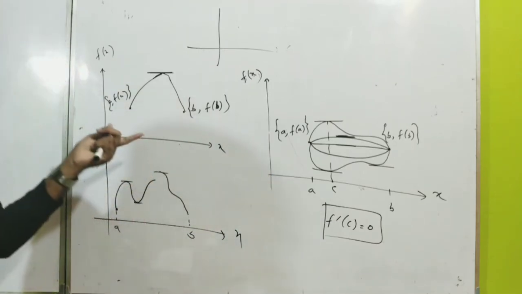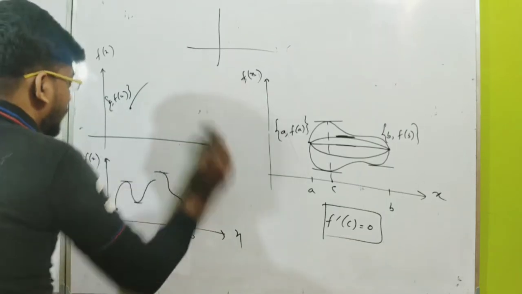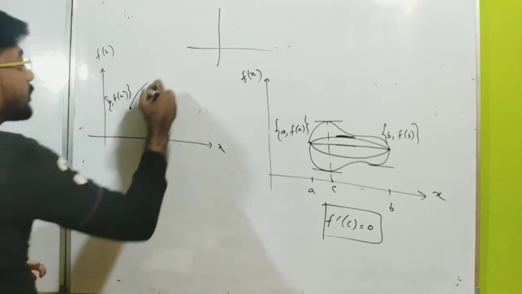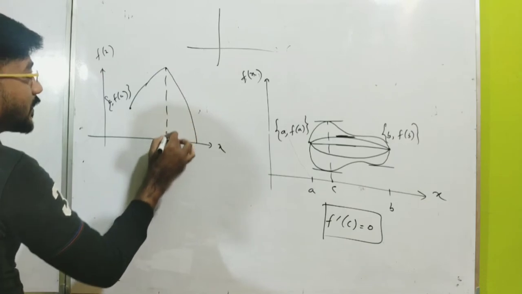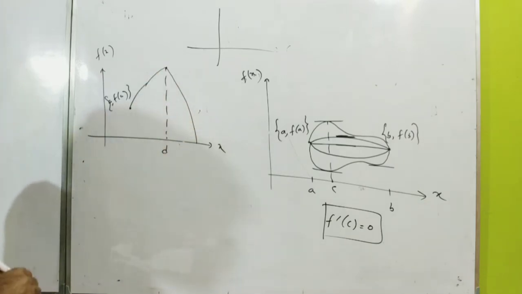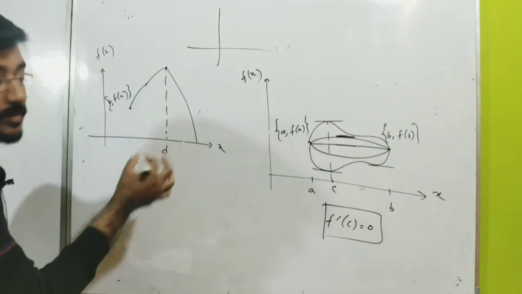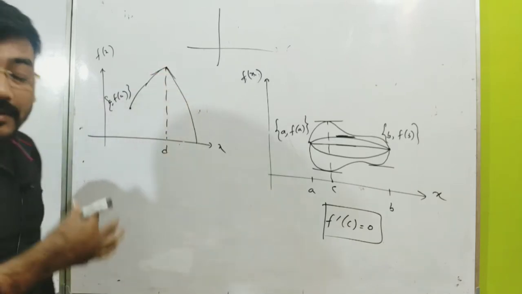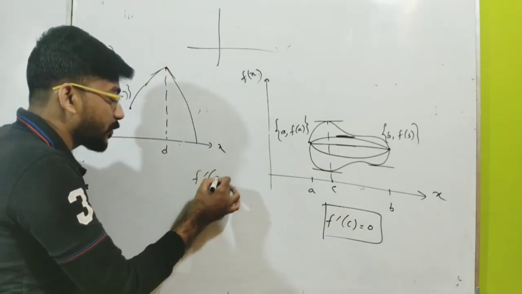If I can draw a function such that it is not differentiable, it can be drawn in this way also. If I draw this function in this way, then you can see at this point, let us suppose this point is D, the function is not differentiable. You see, there are two tangents at this point, and the slopes of these tangents are different. One tangent is in this direction and the other in this direction. So the left hand derivative and the right hand derivative are not the same here. So the function is not differentiable at this point D.